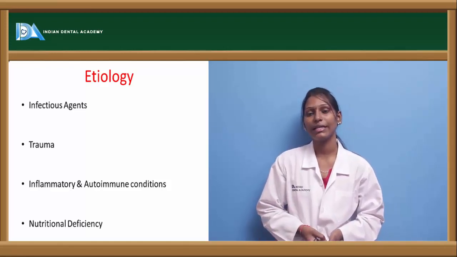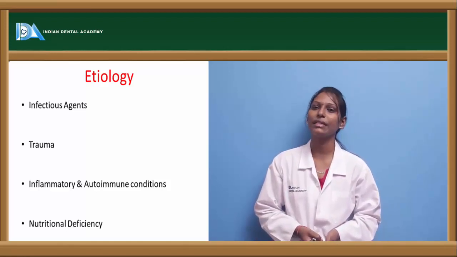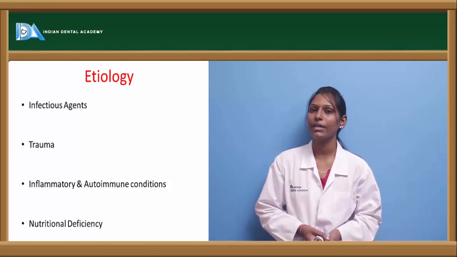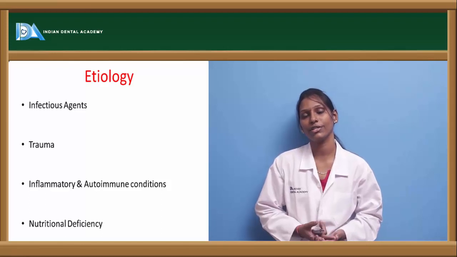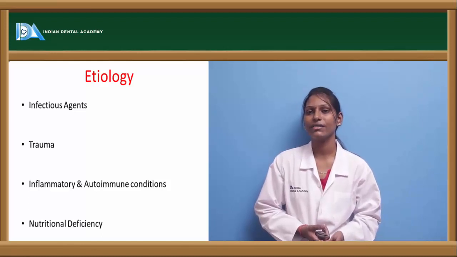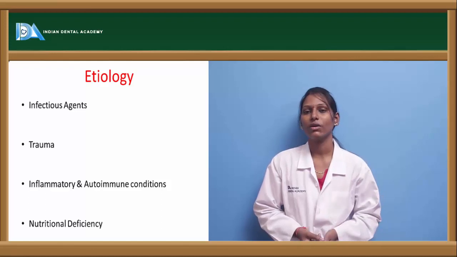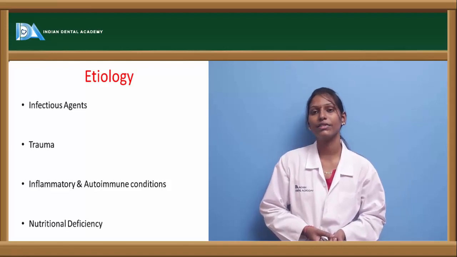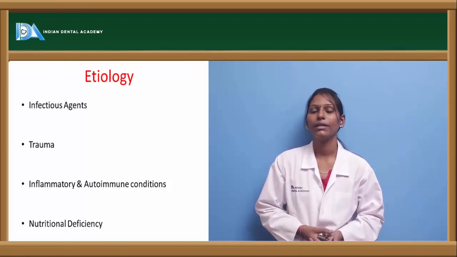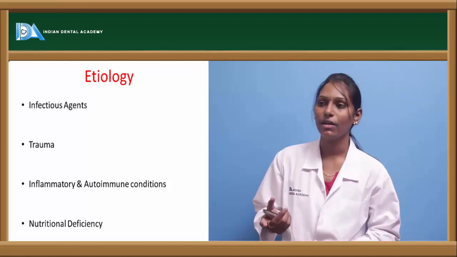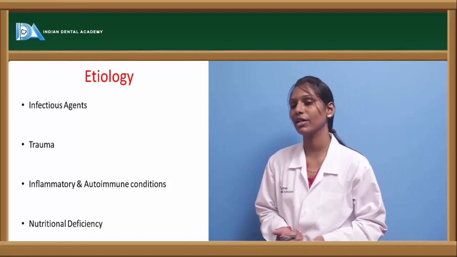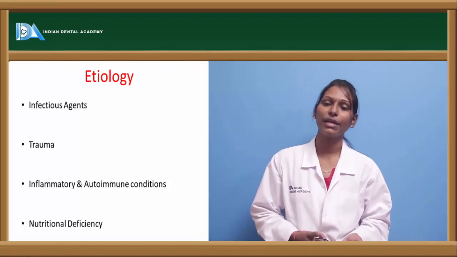Then trauma is one other etiological agent for stomatitis. Usually this trauma is localized, most commonly caused because of tooth bite or cheek biting, which will cause morsicatio buccarum, and other traumatic agents include poking with needles or any toothpick. Sometimes chemical or physical agents can also lead to these traumatic ulcers, which include aspirin or local burns, hot pizza burns, etc. Other conditions which are responsible for stomatitis include inflammatory conditions and autoimmune conditions.